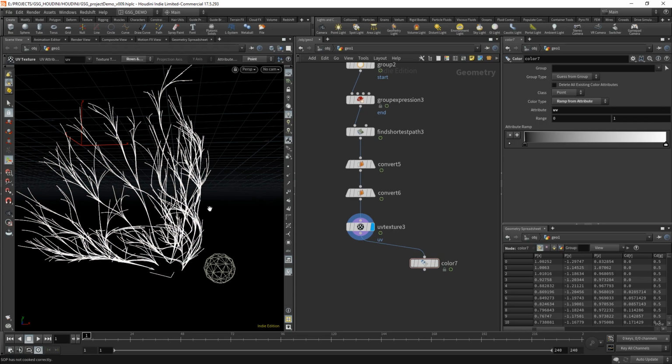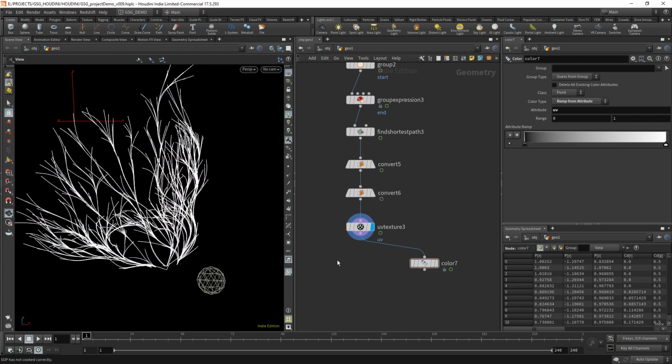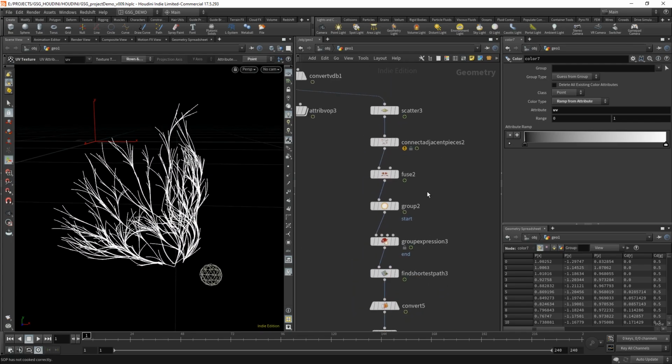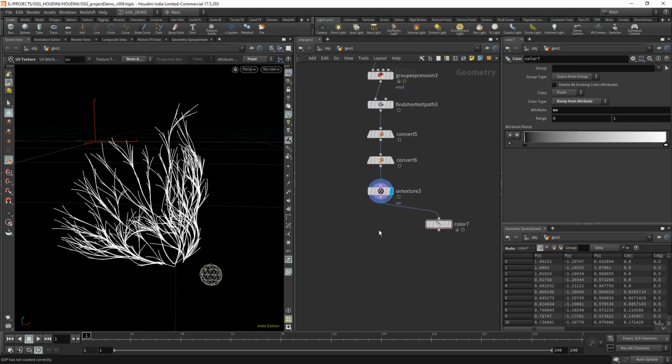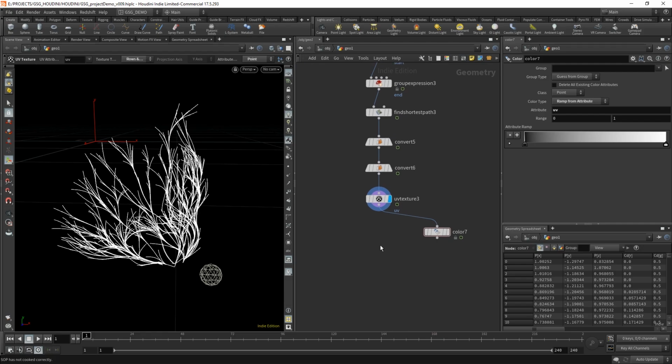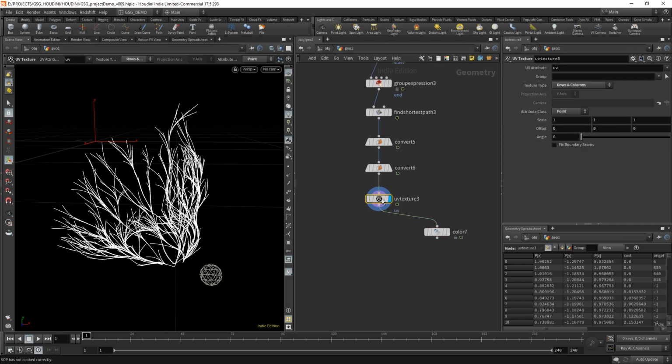Now, we're going to turn these into a VDB, and much like we did up here, we need a p-scale attribute in order to change the size of this. So we're going to use the UVX attribute coming off of our UV texture SOP, and we're going to turn that into a p-scale attribute. We're going to run an attribute wrangle.